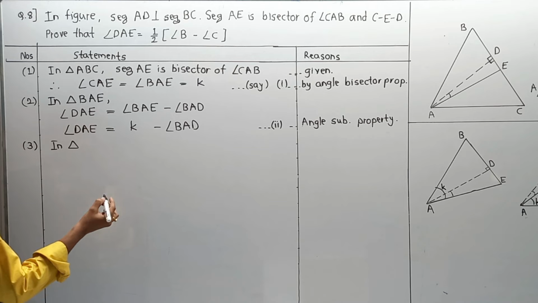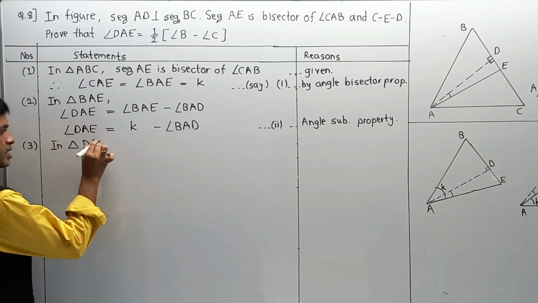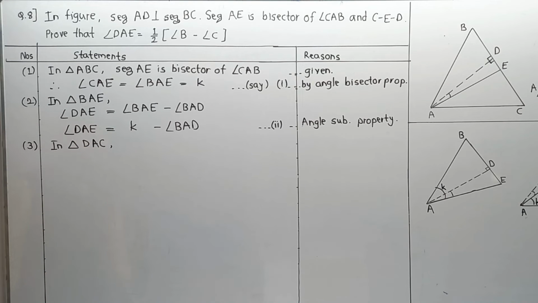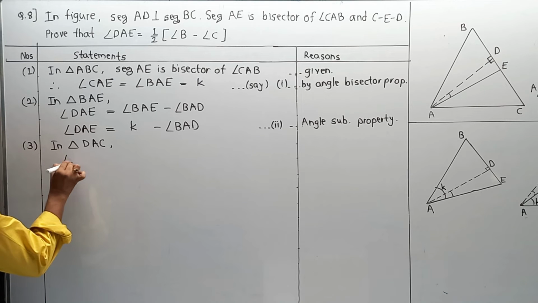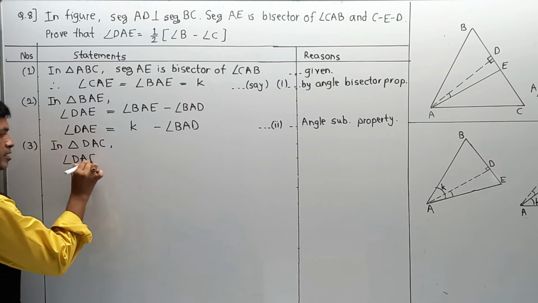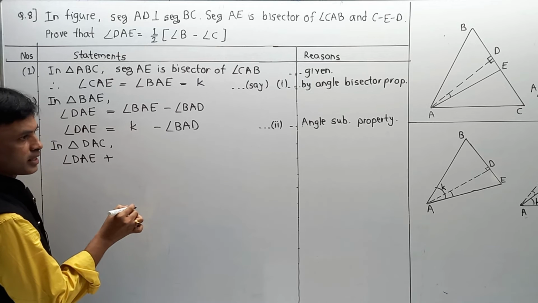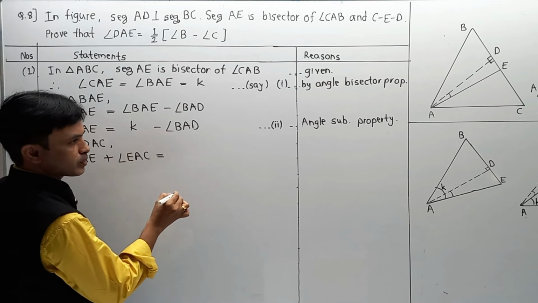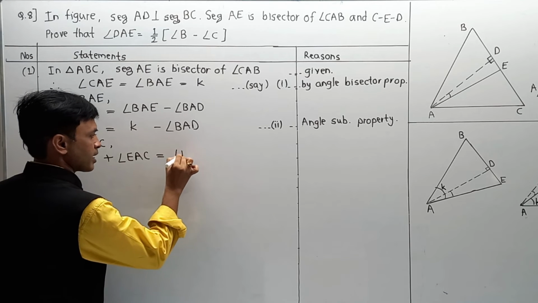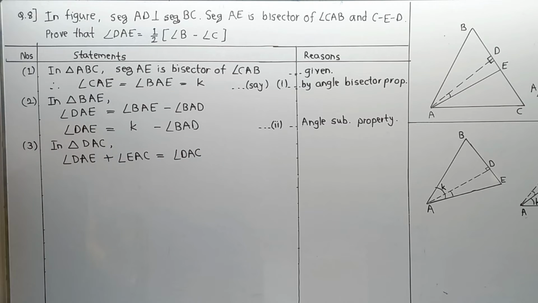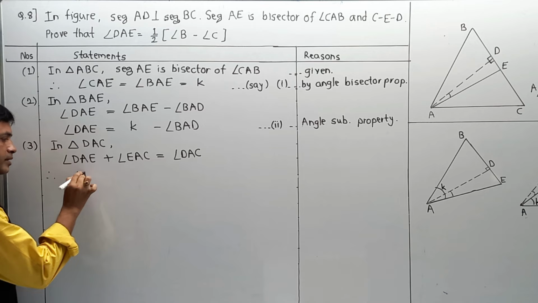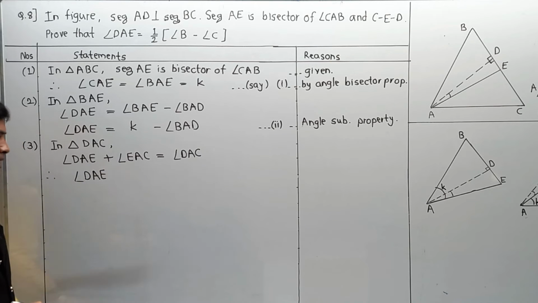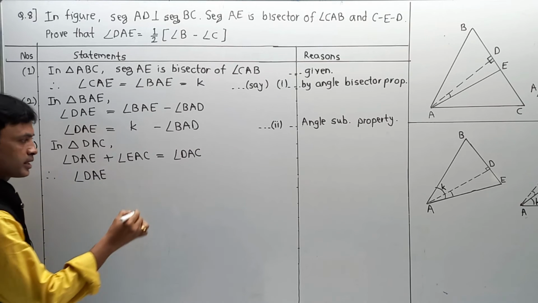In triangle DAC, first part, angle DAE plus angle EAC is equal to angle DAC. Now, for the value of angle DAE, I am shifting EAC to that side.